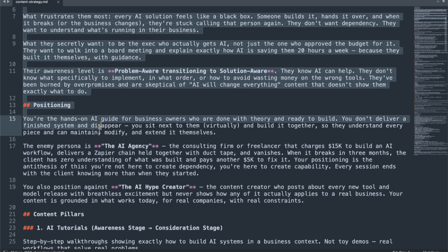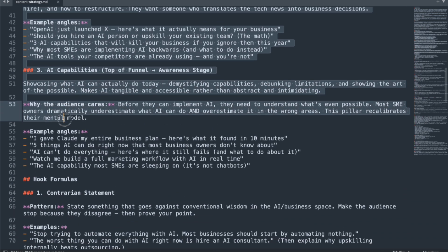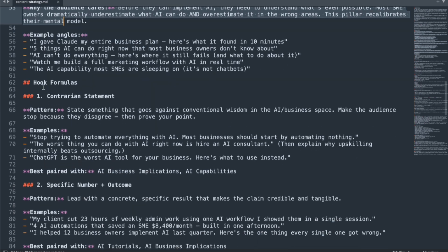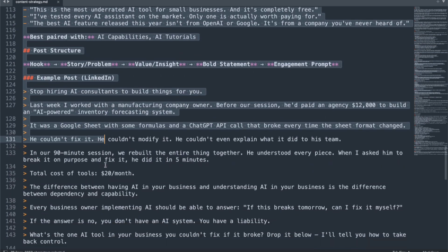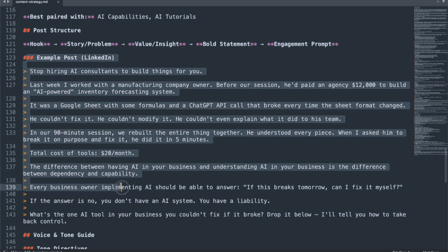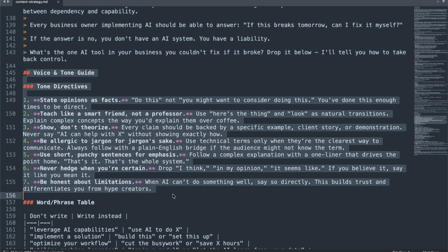It's got your audience profile, your positioning, content pillars, hook formulas, example posts, and even a voice and tone guide. This is what Claude reads every morning before generating your content. It's the reason the output doesn't sound like generic AI. It sounds like you, based on the inputs that you gave.